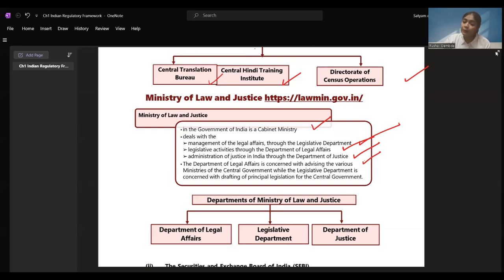And then we have the Department of Justice, which is going to look at what judgments have been given by the judges for the people, whether they are correct or not, and whether, after considering all the facts of the case, all the proceedings have been rightfully done. All this is taken care of by the Department of Justice. Okay, let's also visit the website of the Ministry of Law and Justice so that we are clear about it.